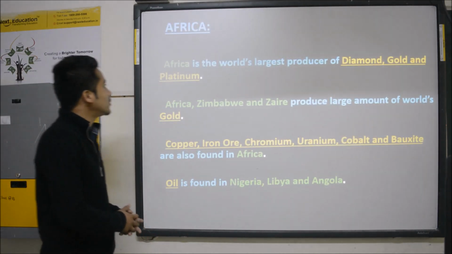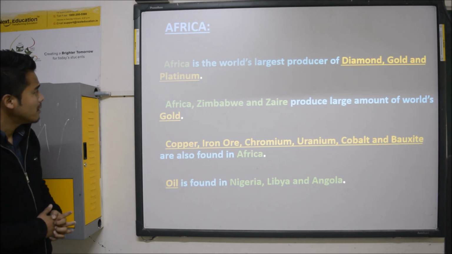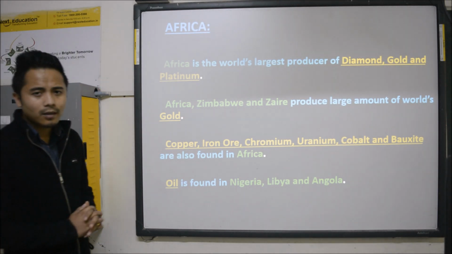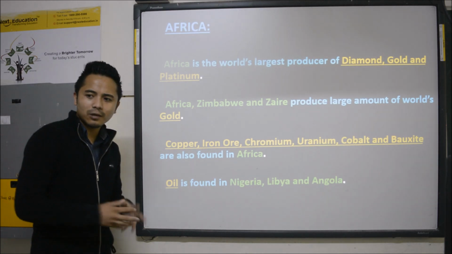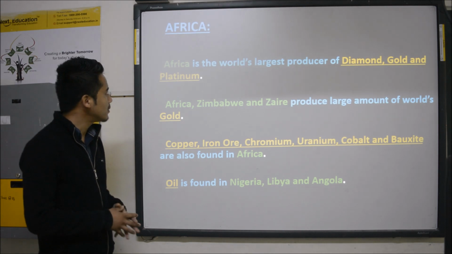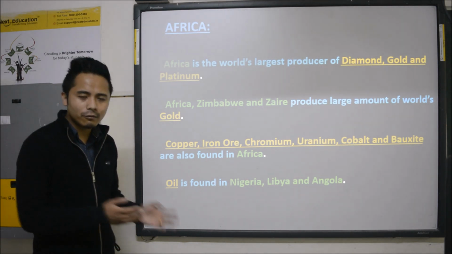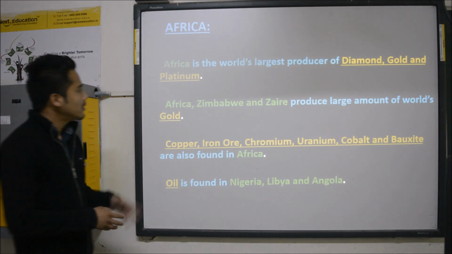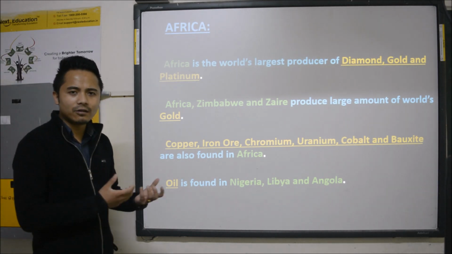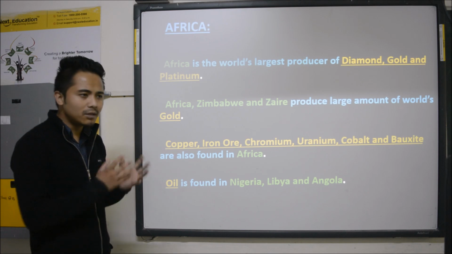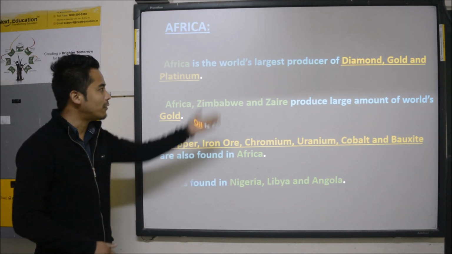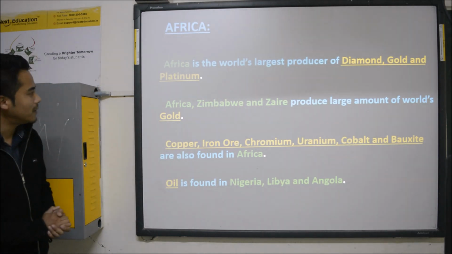Now another continent is Africa. Africa is the world's largest producer of diamond, gold and platinum. We say Africa is a poor country. Why? Because the British interfered over there and captured it, and it got freedom along with India. But it is not that Africa doesn't have any kind of mineral resources. The mineral resources found in Africa are very precious minerals, likewise diamonds, gold and platinum.